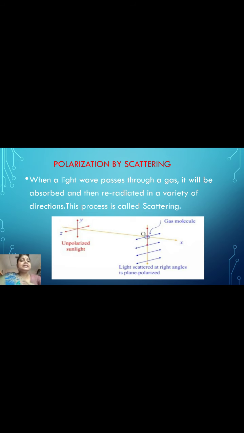And next one, the red sunset. As the sun approaches the horizon during sunset, sunlight travels a longer distance to reach our eyes. Hence, light with shorter wavelength is scattered more before reaching our eyes, and thus the sunset appears red.